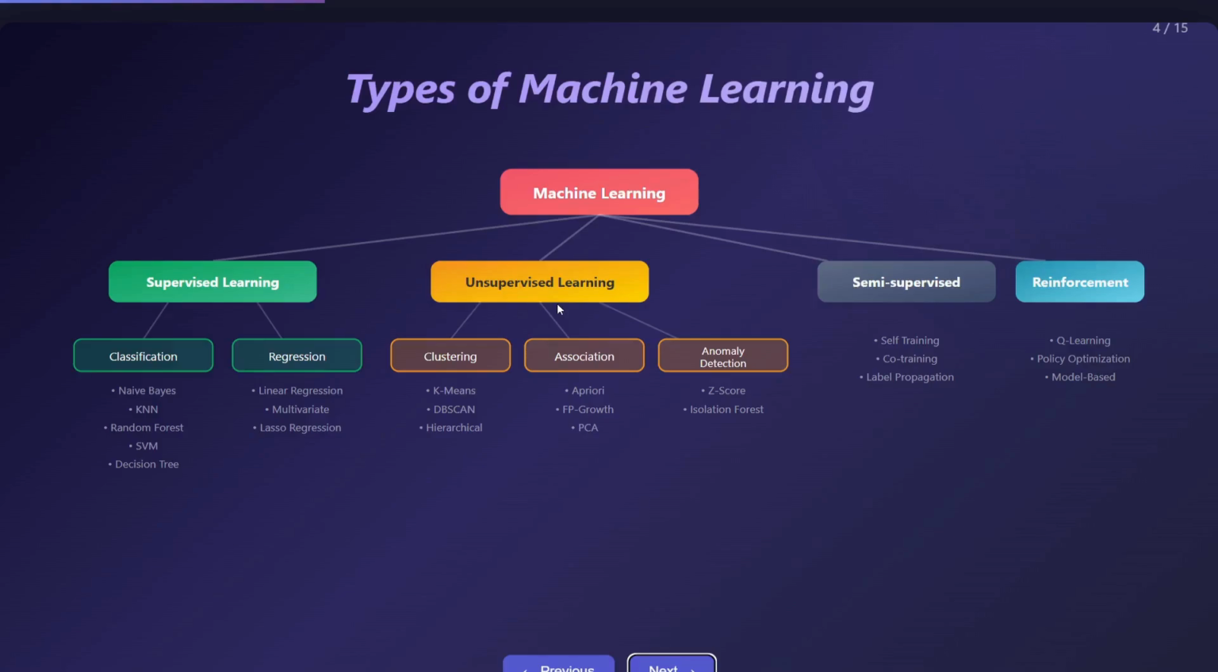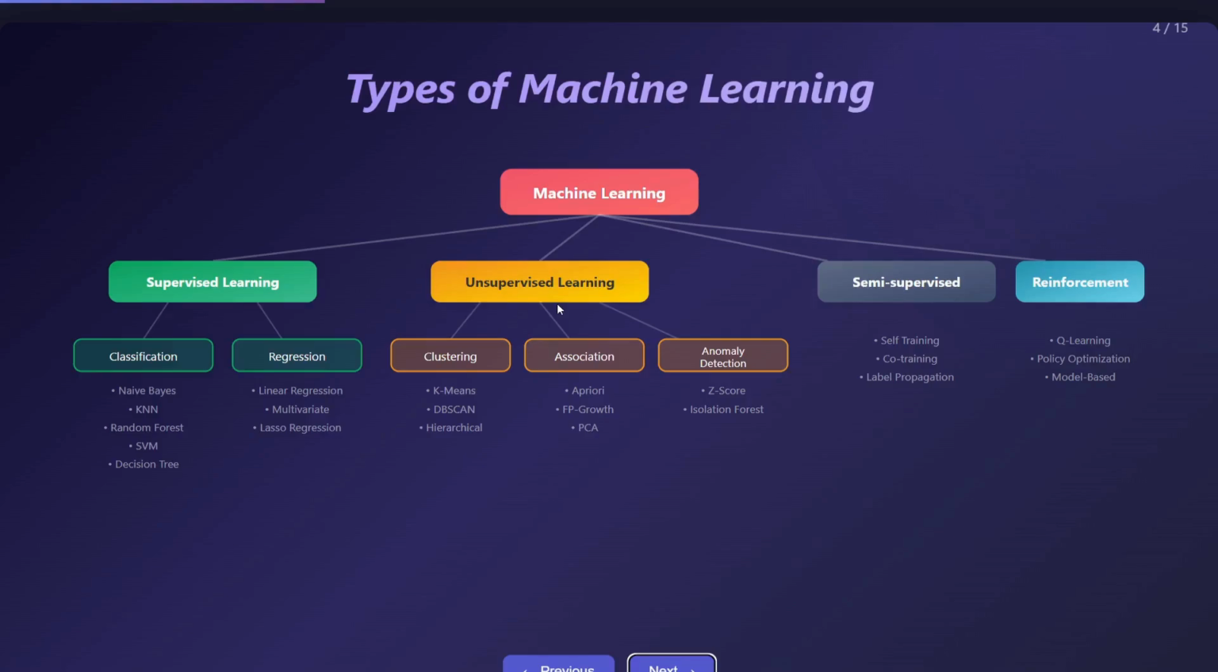Here we give the model labeled data, meaning we tell it both the input as well as the correct answer. The model learns from these examples. Under supervised learning, we have classification as well as regression. Where we have to predict a category, we go for classification, and wherever we are predicting numbers, we go for regression. Okay, I think this is clear.